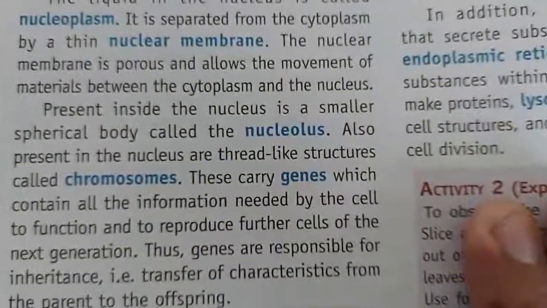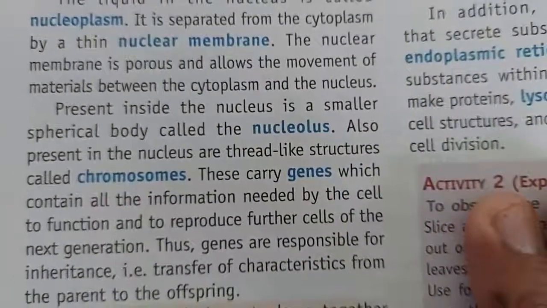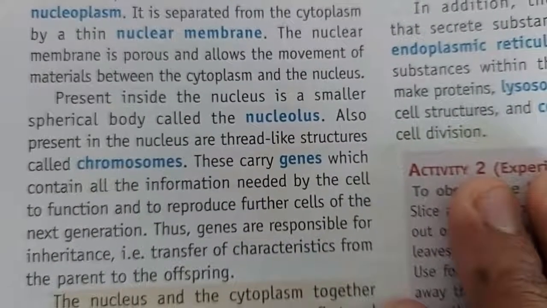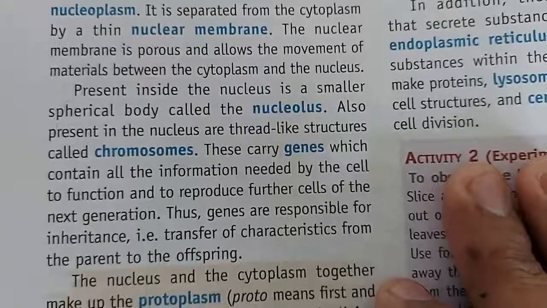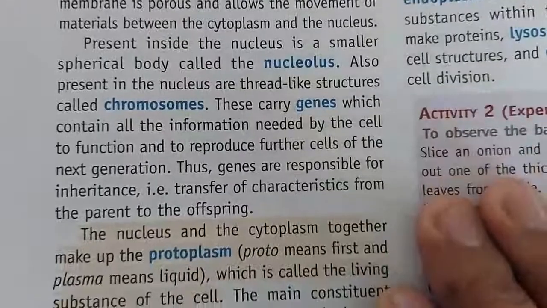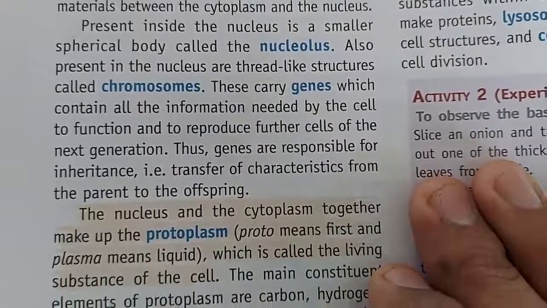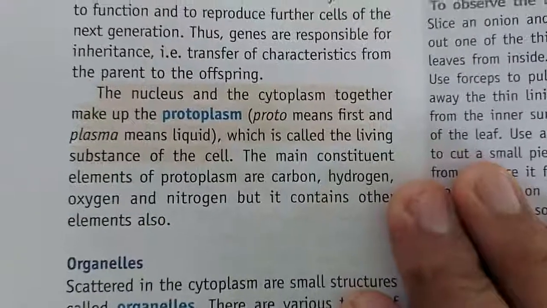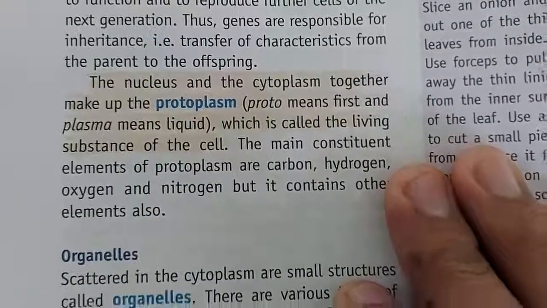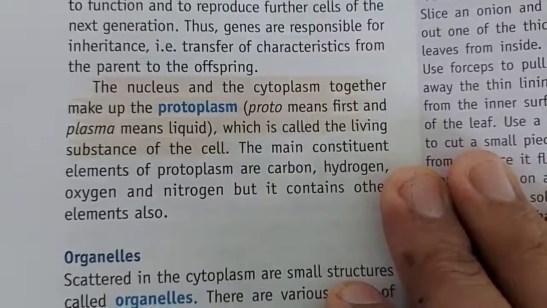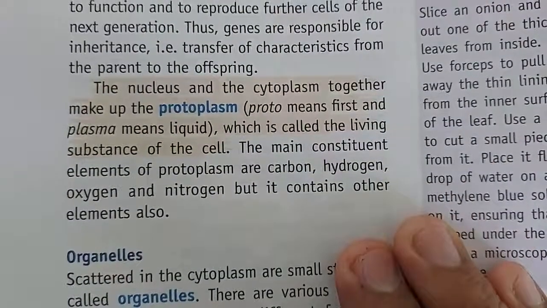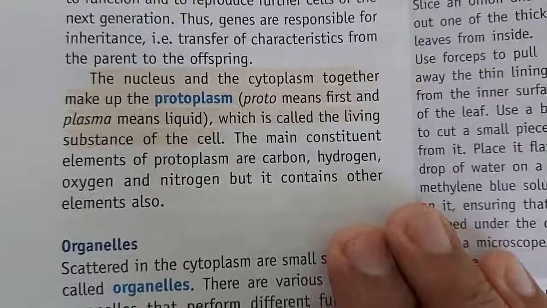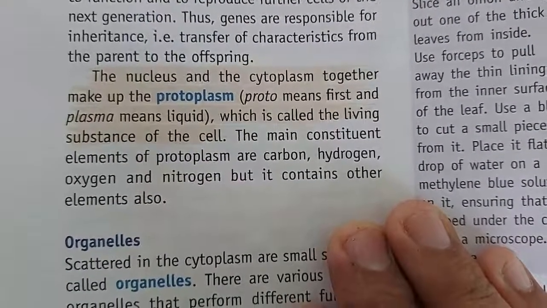Present inside the nucleus is a smaller spherical body called the nucleolus. Also present in the nucleus are thread-like structures called chromosomes. They carry genes which contain all the information needed by the cell to function and to reproduce further cells of the next generation. Thus, genes are responsible for inheritance. The nucleus and the cytoplasm together make up the protoplasm, which is called the living substance of the cell. The main constituent elements of protoplasm are carbon, hydrogen, oxygen, and nitrogen, but it contains other elements also.